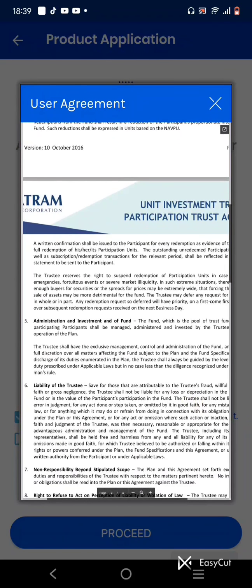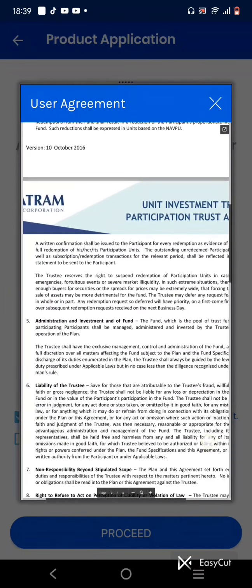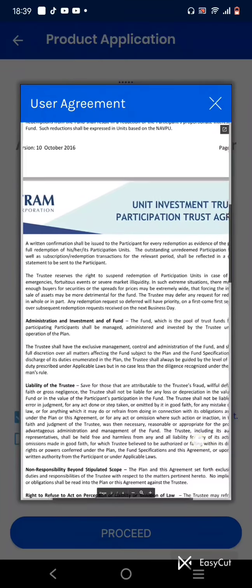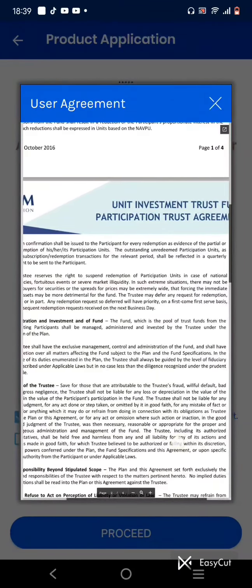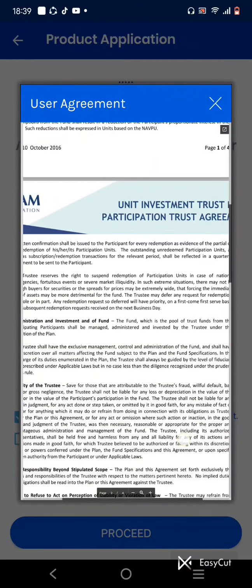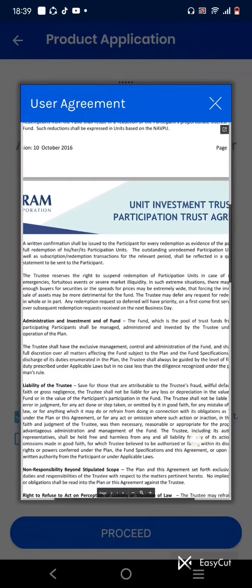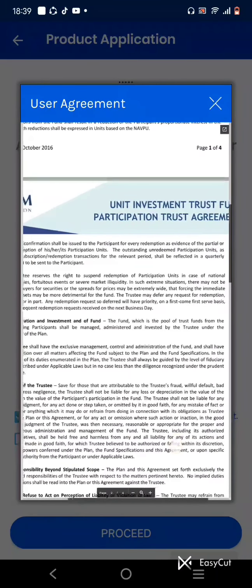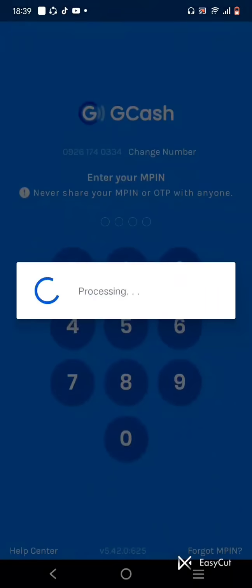Liability of the trustee, save for those that are attributable to the trustee's fraud, willful default, bad faith, or gross negligence. The trustee shall not be liable for any loss or depreciation in the value of the fund. So if it depreciates or loses value, the trustee is not liable. Or in the value of the participants' participation in the fund. The trustee shall not be liable for any error in judgment, for any act done or